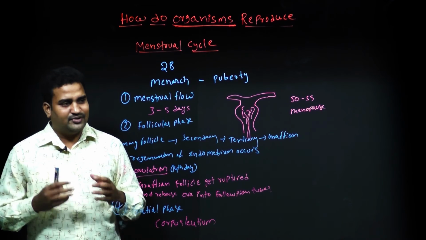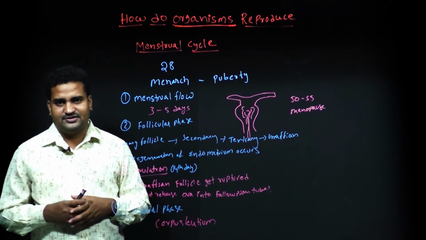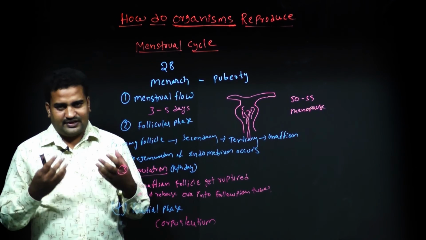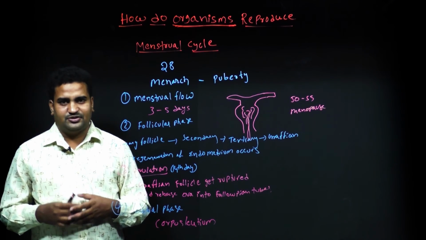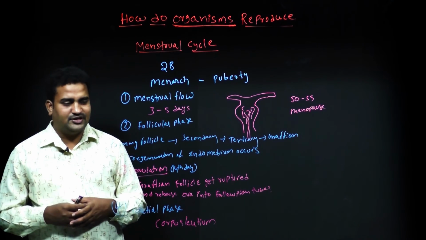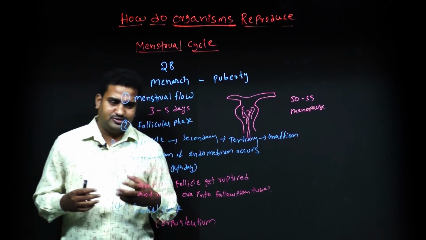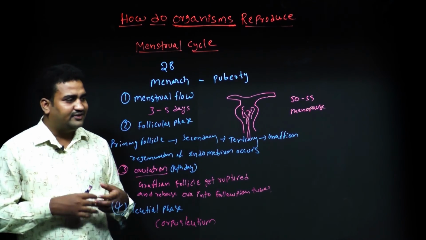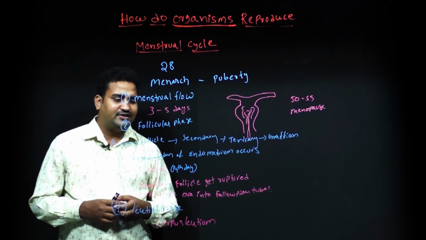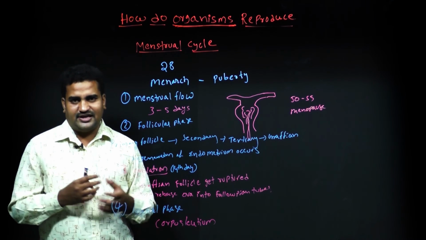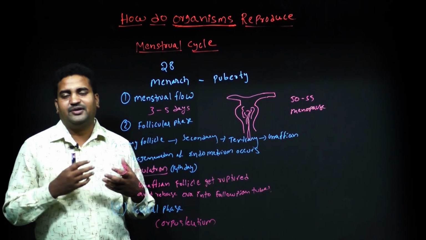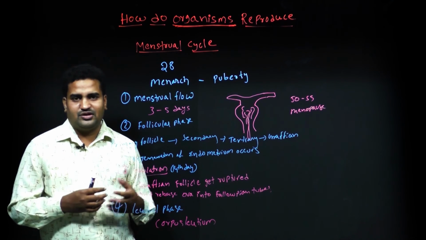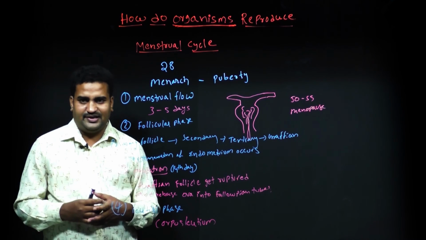So in the menstrual cycle, there are 4 phases. The first one is menstrual flow. It occurs for 3 to 5 days. During this time, the endometrium ruptures and falls off. The next phase is the follicular phase. During this phase, follicles present in the ovary develop. That means primary follicles will be converted into secondary, secondary into tertiary, and tertiary into Graafian. At the same time, regeneration of the endometrial lining occurs. Previously it had fallen during the menstrual flow; now it will be regenerated.